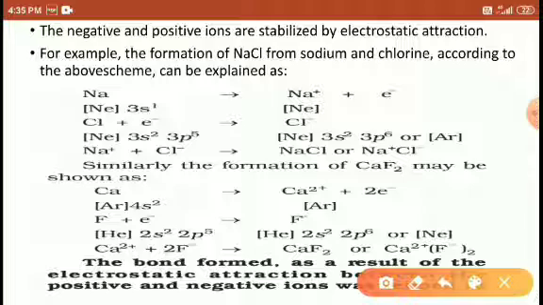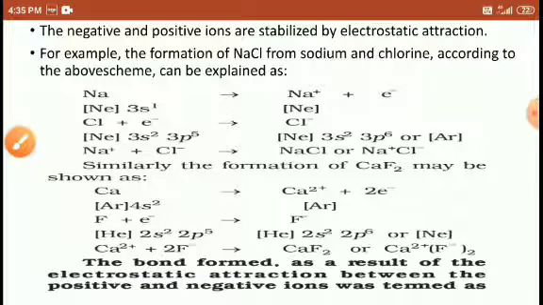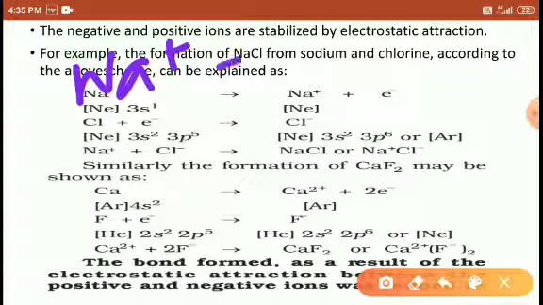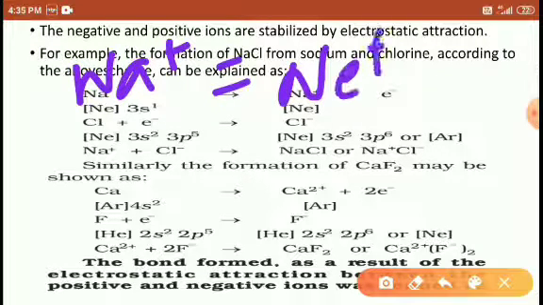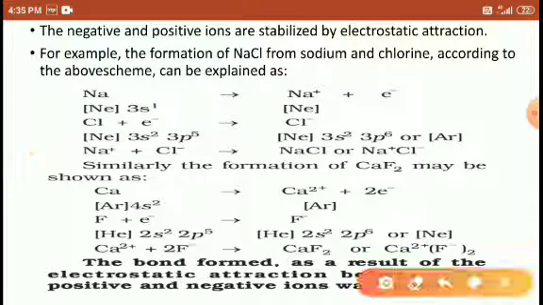Look at sodium and the sodium ion here, students. When it loses 1 electron, it attains the noble gas configuration of neon. Chlorine accepts 1 electron to form the chloride ion. Chlorine always accepts 1 electron.